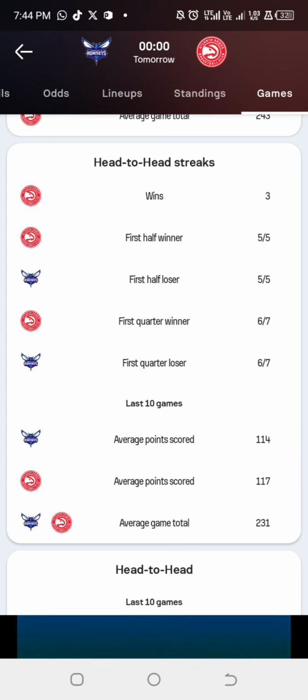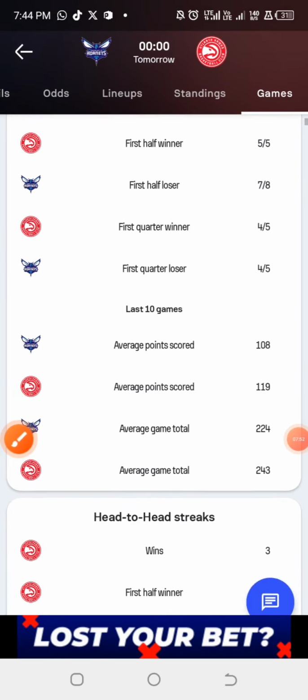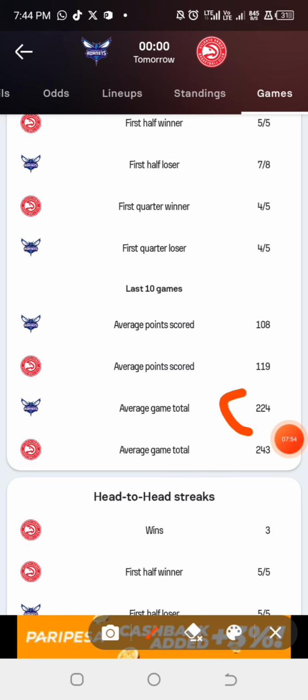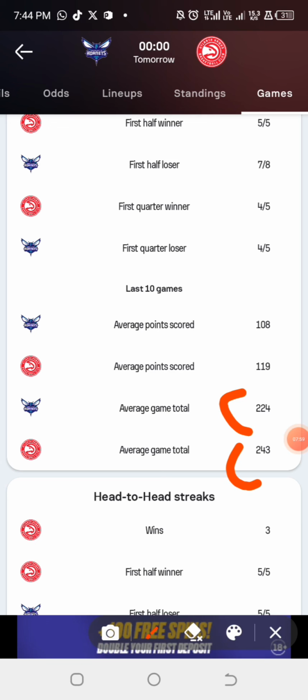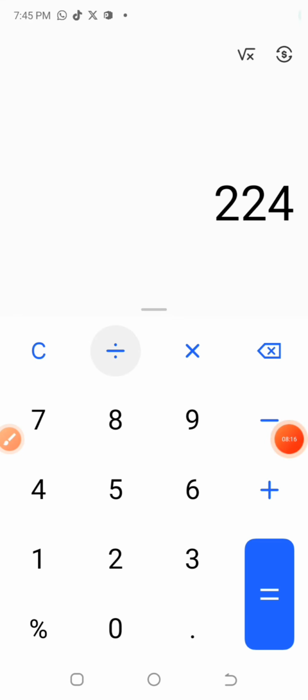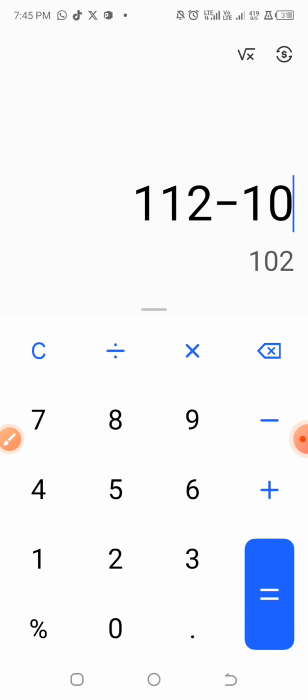Now we have 231 in their head-to-head, and we have 224 for the home team, and we have 243 for the away team. Now the smallest that we are going to pick is just the home team, which happens to be 224. And for us to have 224, I'm going to divide this by 2. Okay, dividing 224 by 2, already we are having 112, right? Now just minus 10 from 112, you're having 102.